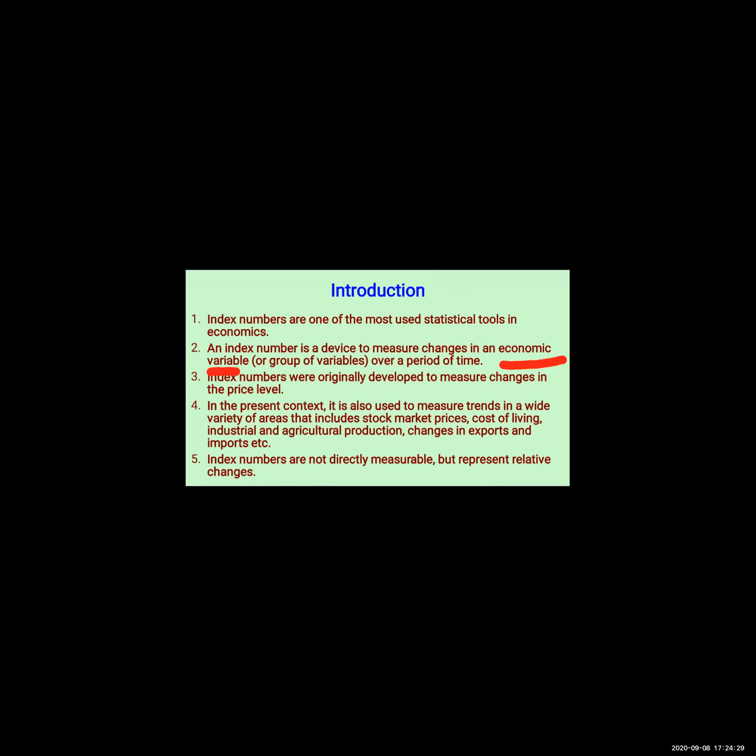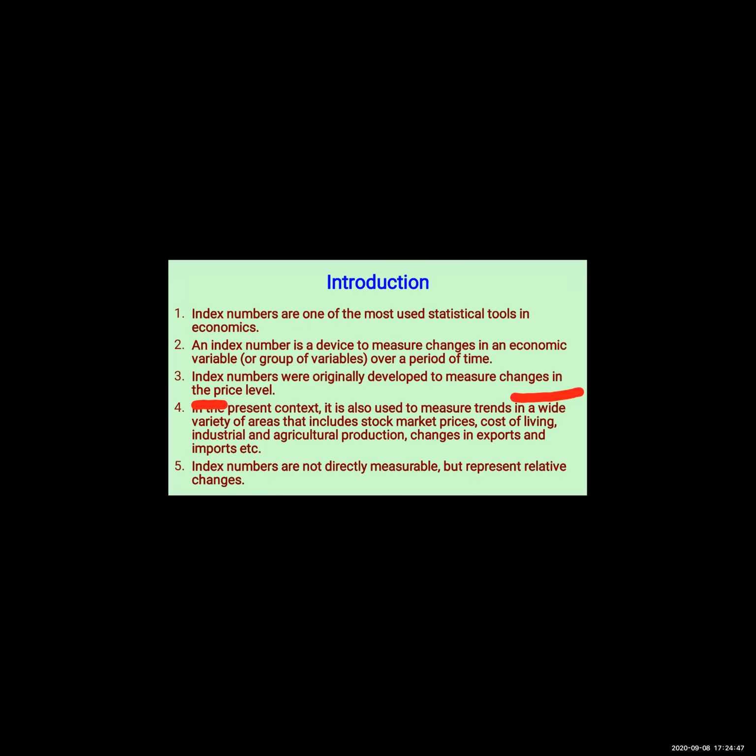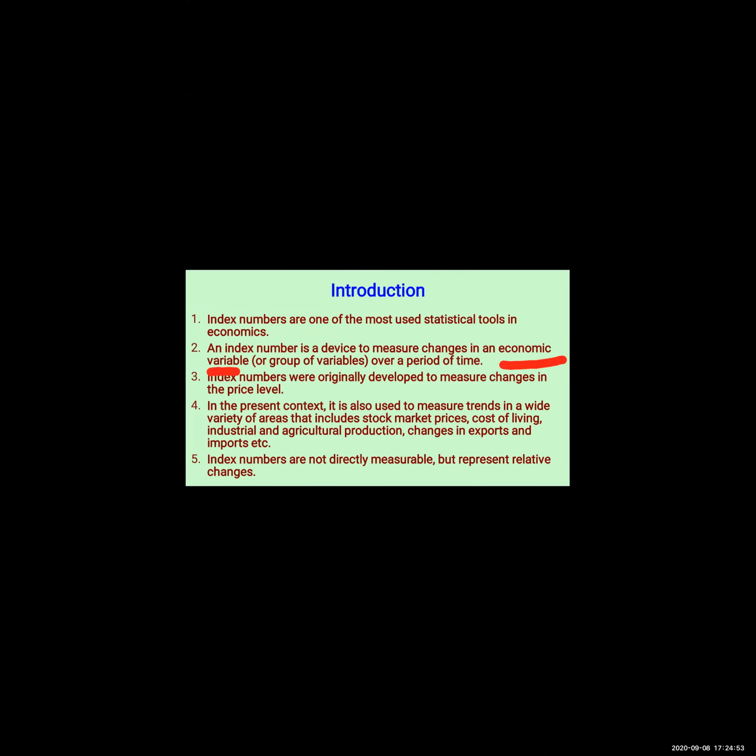So what does index number do? Index number measures the changes in economic variables. For example, what was the poverty rate in this year? If we want to tally, what will we take? Previous year's poverty rate as well as this year's poverty rate, to know the difference and measure the changes in the poverty rate.